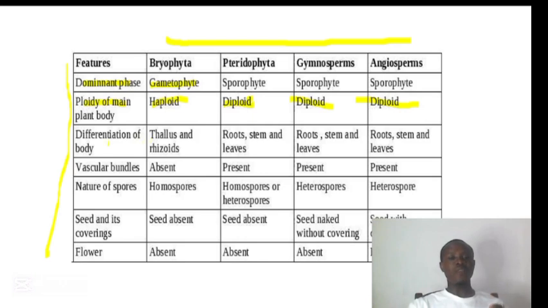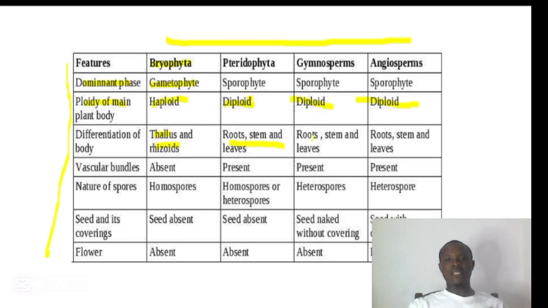In terms of differentiation of body parts, the bryophyte is having thallus and rhizoid, and the rest they are having root, stem and leaves. As you can see, we have it in Pteridophyta, root, stem and leaves.